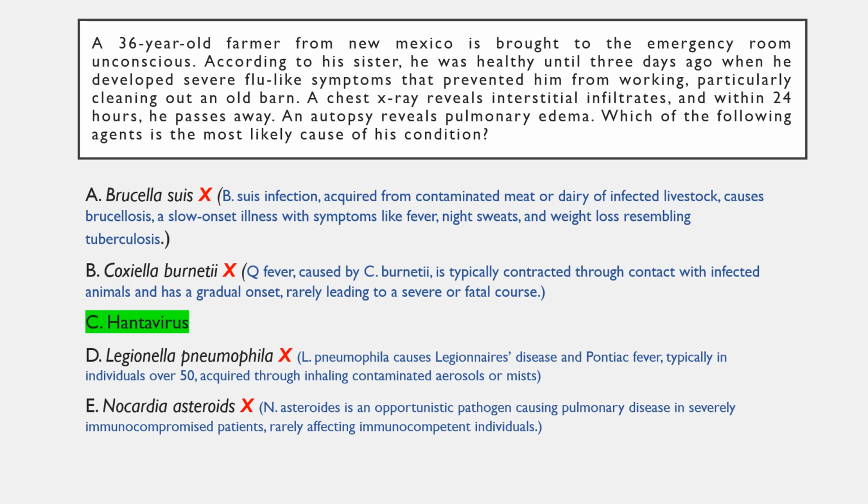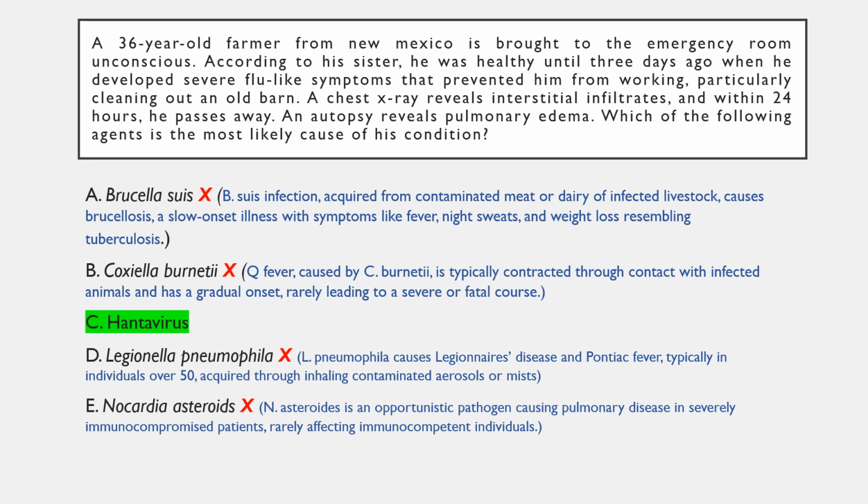Option D is incorrect as Legionella pneumophila causes Legionnaires' disease and Pontiac fever. Either of these diseases can have a sudden onset, and Legionnaires' disease can run a fulminant course. The infection is usually acquired via inhalation of contaminated aerosols or mists, and affected individuals are usually older than 50 years of age.